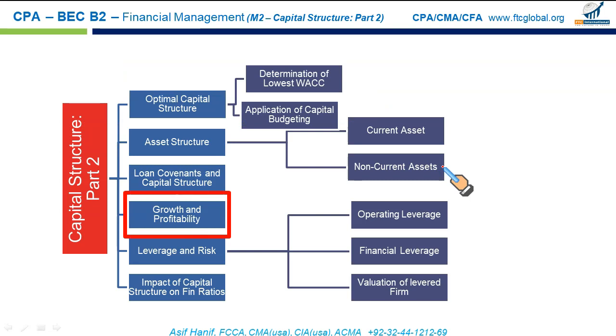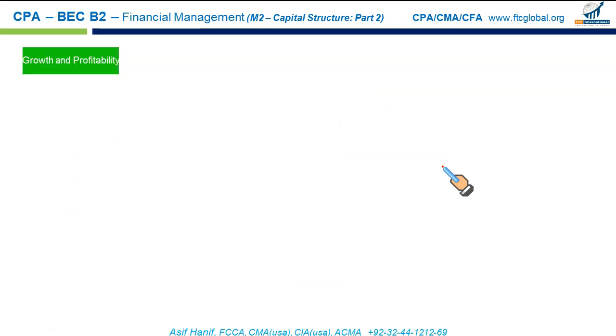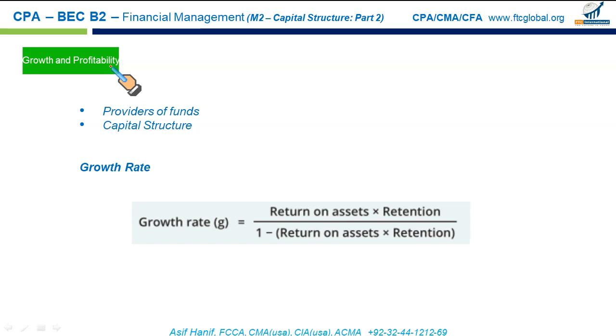Next, we have growth and profitability. Yes, investors, fund providers, creditors, lenders, they want to see growth. They want to see profitability. And both growth and profitability are highly influenced by the firm's capital structure. So we have some important terms to discuss here. First, the growth rate. Growth rate here means the growth in the company's earnings. This can be calculated using this formula.